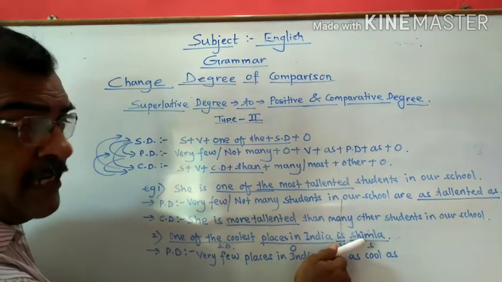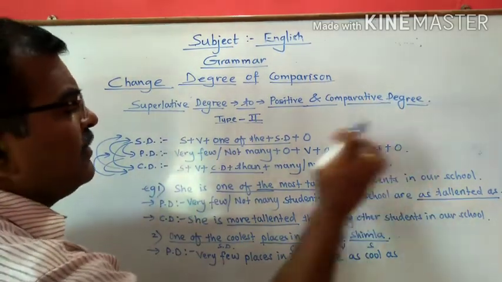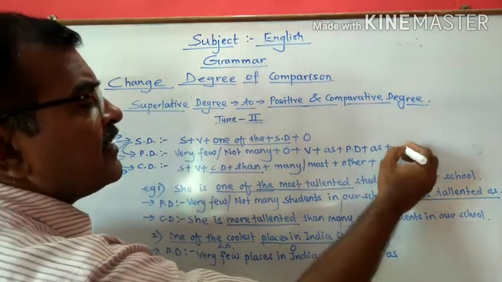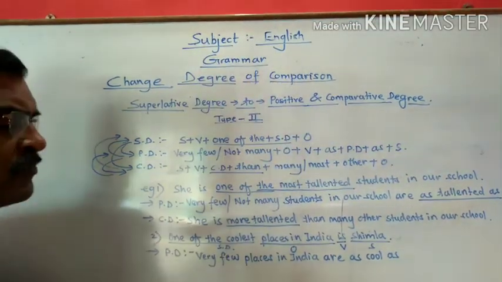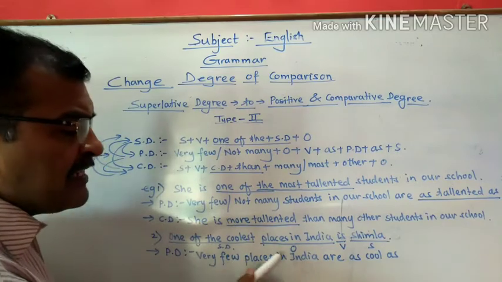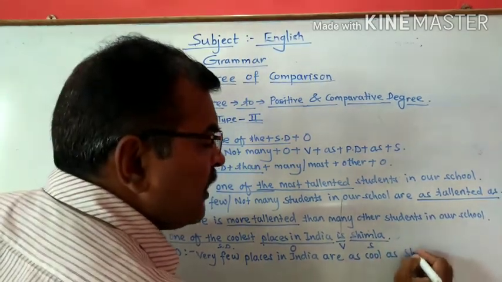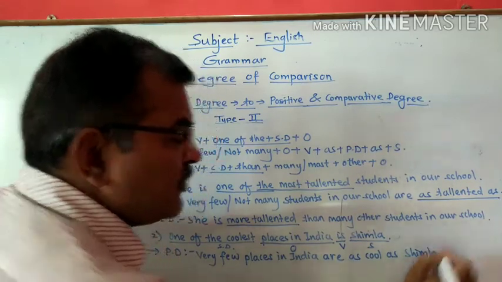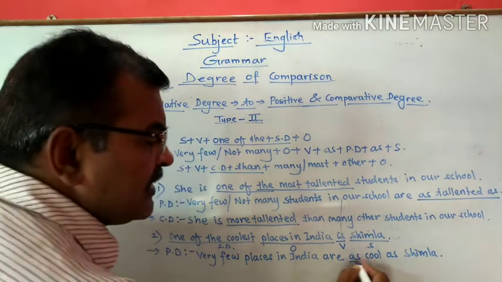Now this subject, according to the construction we need the subject at the end. So we take the subject at the end. Now the sentence will be: very few places in India are as cool as Shimla. So in this way, we have changed this sentence into positive degree.